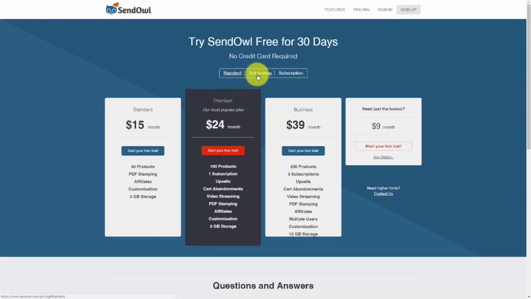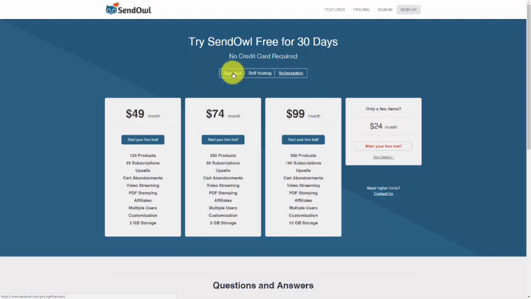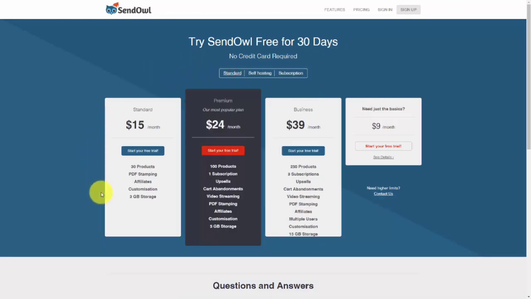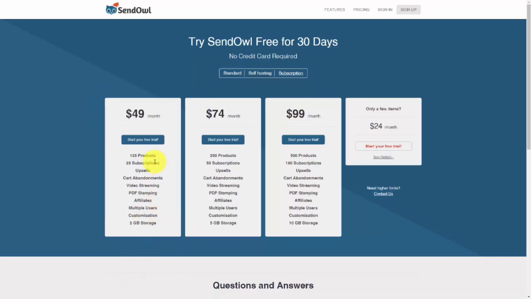When you first take note of the pricing, you're going to notice 3 different kinds of plans: standard, self-hosting, and subscription. The standard plan assumes that you are going to be hosting your products on SendOwl. So that means SendOwl will both secure and deliver your product once your customer pays. Self-hosting assumes that you are going to deliver a URL for your customer once they've paid. Subscriptions assume that you're going to have recurring payments from your customers.